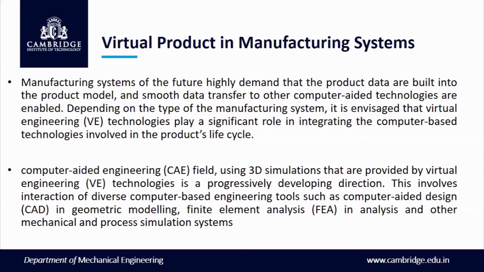That is why we always go for a virtual product or virtual product development, which has already been implemented and taken care of in analysis and manufacturing in different sectors. I have just now given examples, especially in aeronautical and automobile. This is very much important to get the phenomenon of a different set of products.